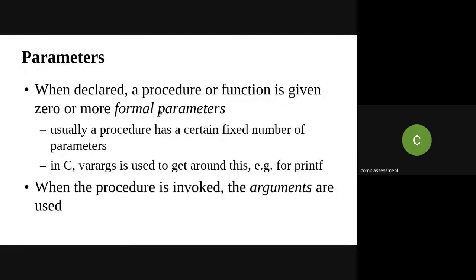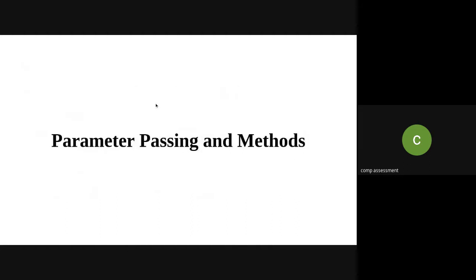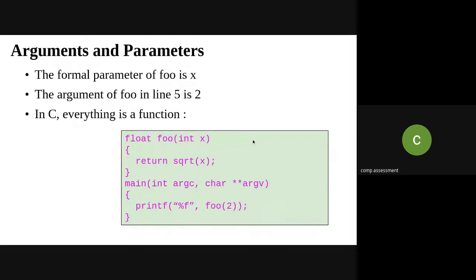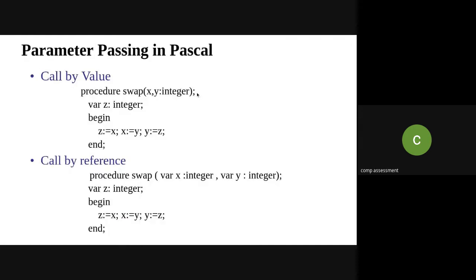But obviously, as I already explained about the parameters, by using these formal parameters there are different methods of how we can pass these parameters to the procedures. So there are different ways of passing the parameters or arguments to the procedure: call by value, call by reference.